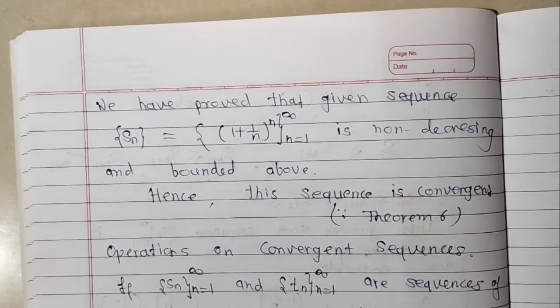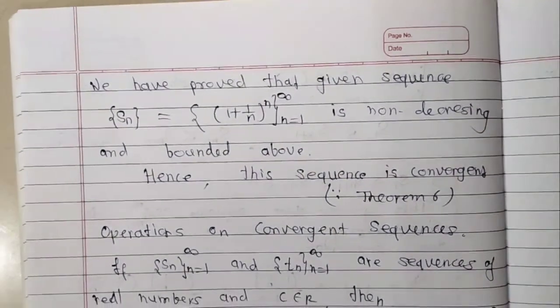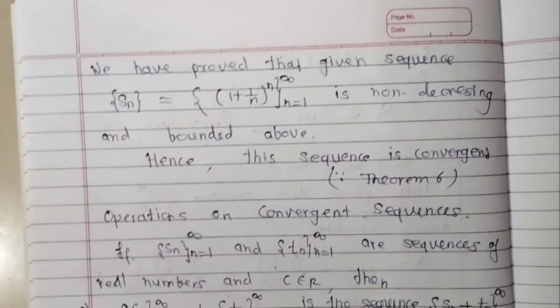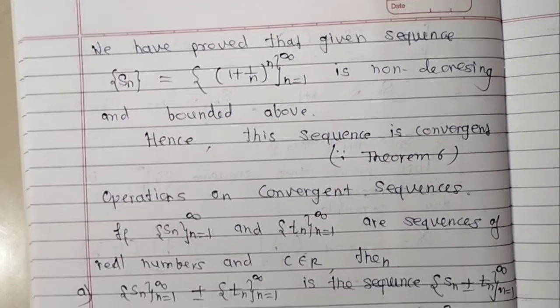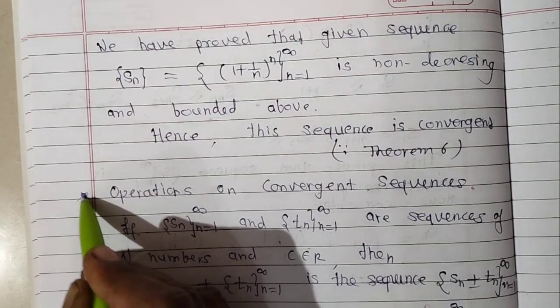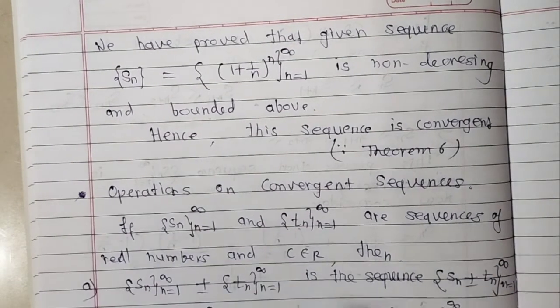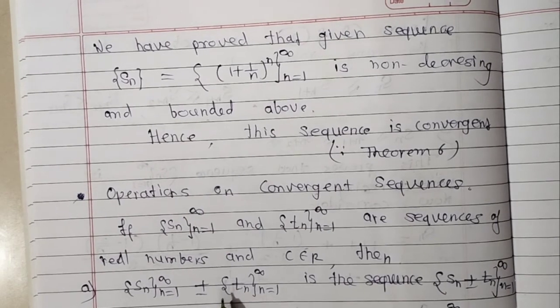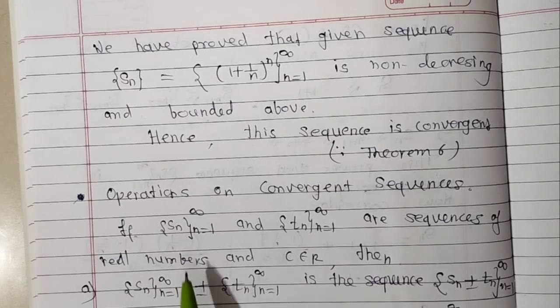Now we consider some rules on convergent sequences, operations on these convergent sequences. Here consider two sequences, sequence Sn and sequence Tn.